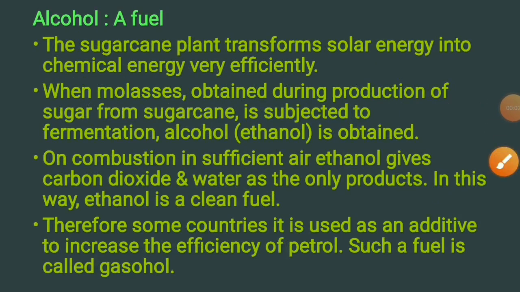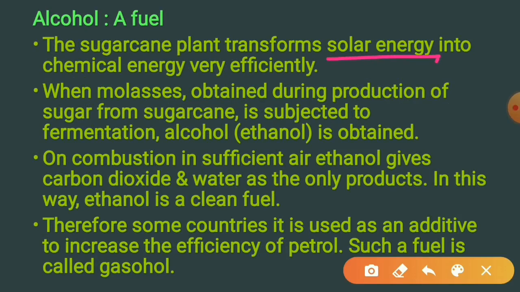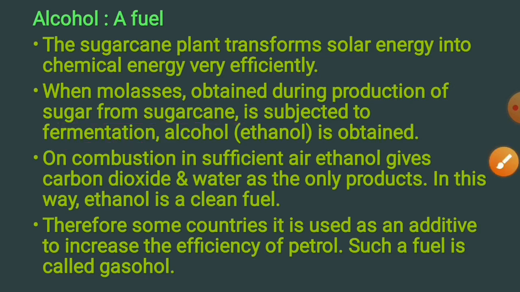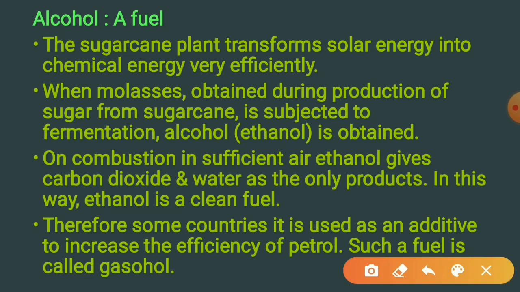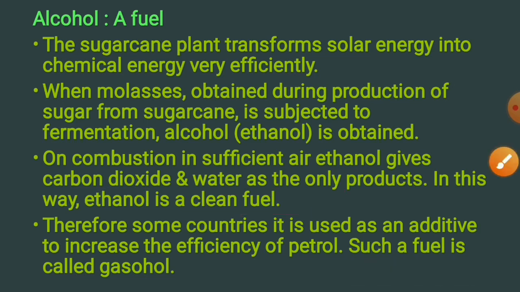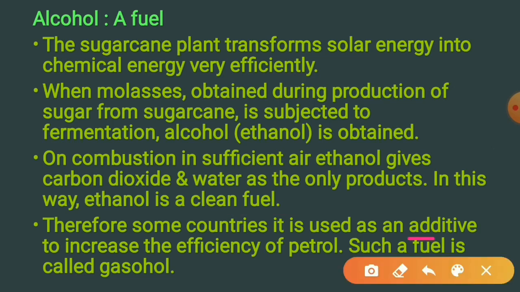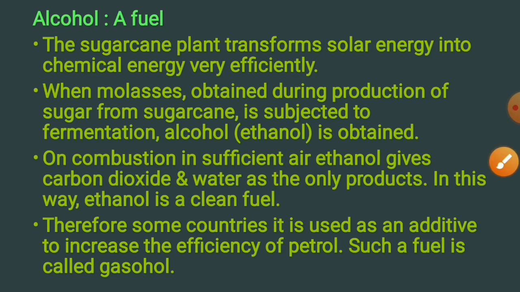Alcohol, a fuel. The sugarcane plant transforms solar energy into chemical energy very efficiently. When molasses obtained during the production of sugar from sugarcane is subjected to fermentation, alcohol, ethanol, is obtained. On combustion in sufficient air, ethanol gives carbon dioxide and water as the only products. In this way, ethanol is a clean fuel. Therefore, in some countries it is used as an additive to increase the efficiency of petrol. Such a fuel is called gasohol.